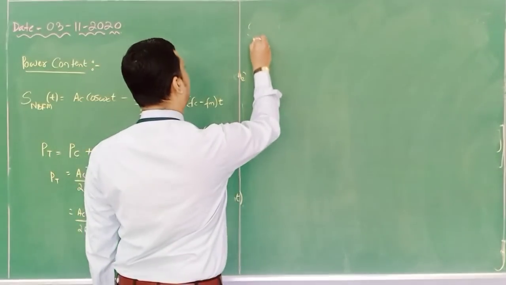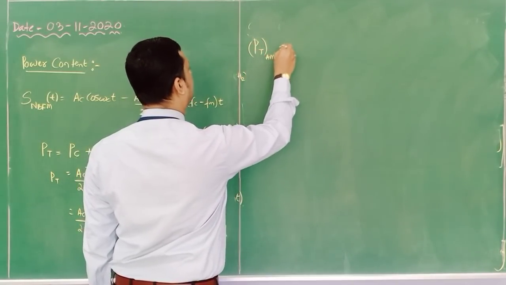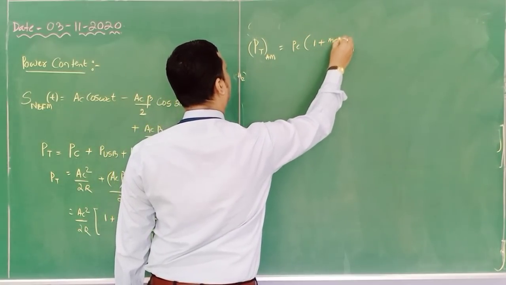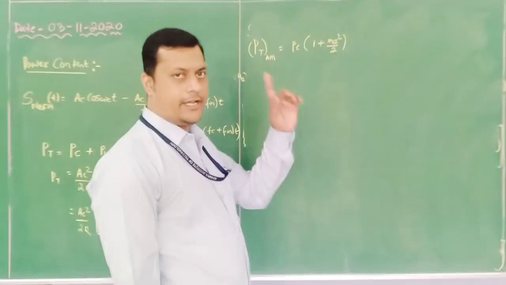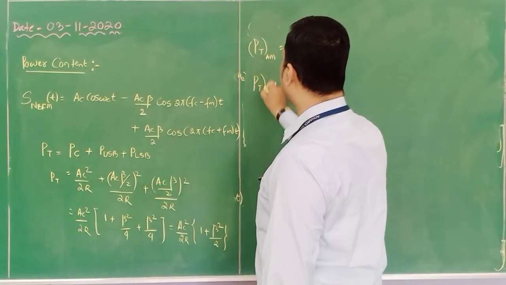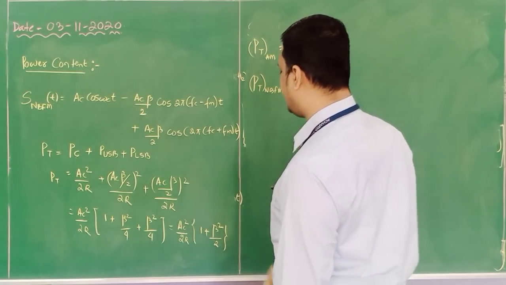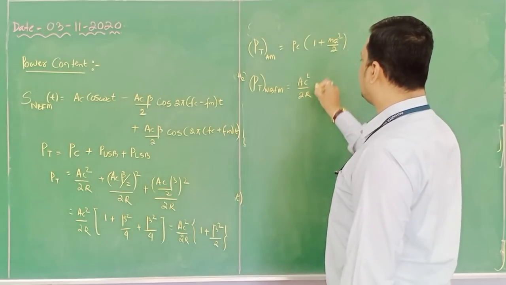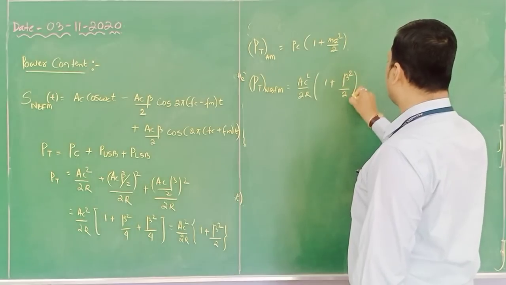If I write the power transmitted with AM, what have we written? Ac square by 2R into (1 plus ma square by 2). This is the general equation for AM transmitted power. Similarly, power transmitted for NBFM equals Ac square by 2R whole into (1 plus beta square by 2).